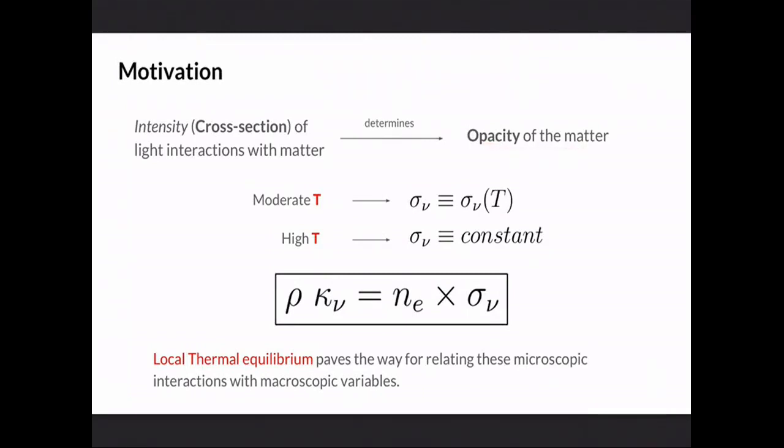At high temperature, the sigma nu is essentially constant of temperature, but at somewhat moderate temperature, the sigma nu is a function of temperature. In order to model the behavior of kappa nu with temperature, we have to invoke the local thermal equilibrium, which paves the way for relating these microscopic interactions with macroscopic variables.